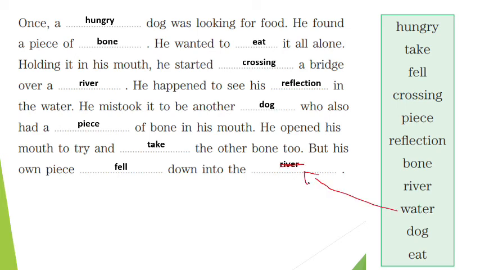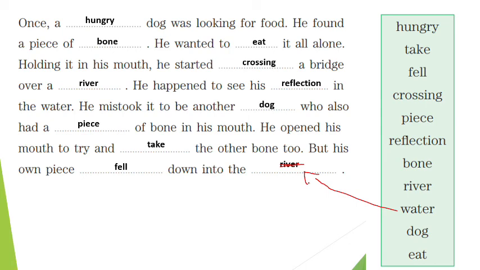Children, this is the story of a greedy dog. He was hungry and one day he found a piece of bone. Then he wanted to eat it all alone. He did not want to share it with anybody. While he was crossing the bridge over the river, he happened to see his own face in the water, and it was his own reflection.